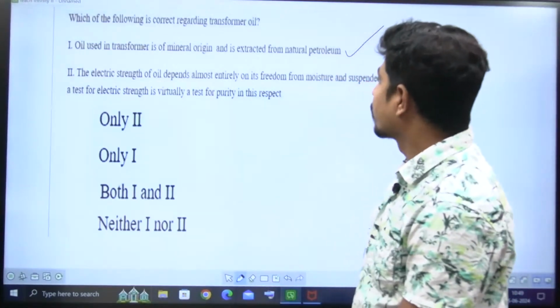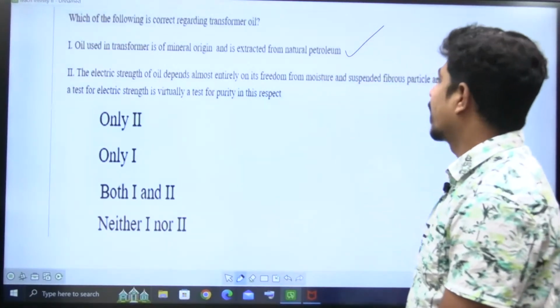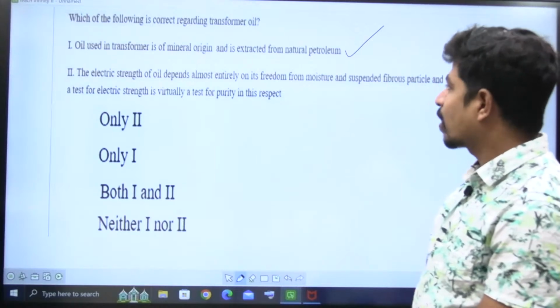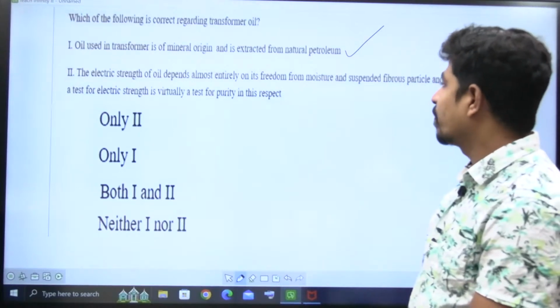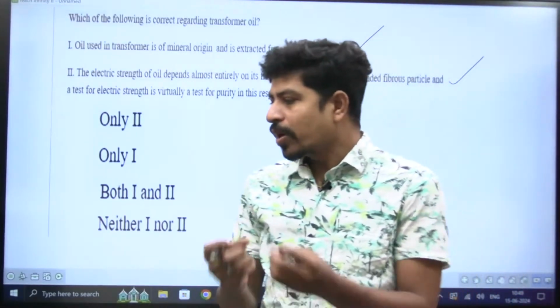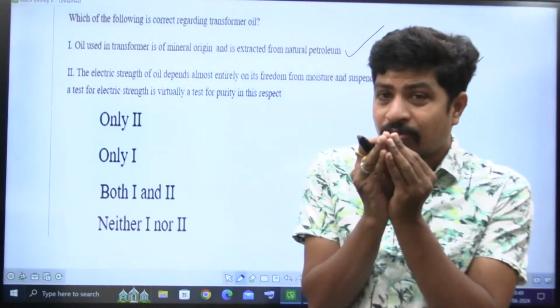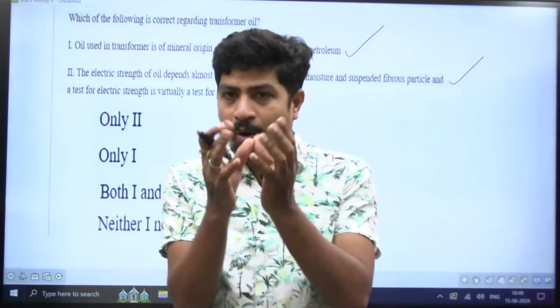See, regarding the dielectric strength, both are correct. The oil used in a transformer is of mineral origin and is extracted from natural petroleum, and it is going to have very good dielectric strength if the oil is free from moisture and so on.